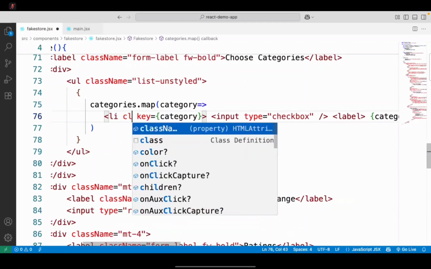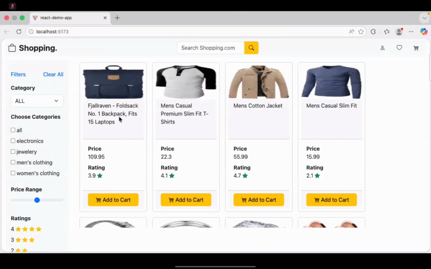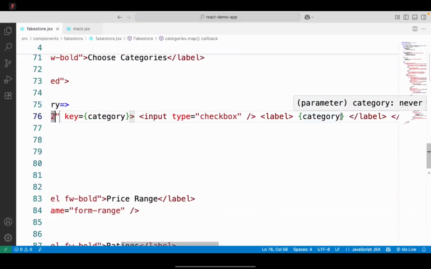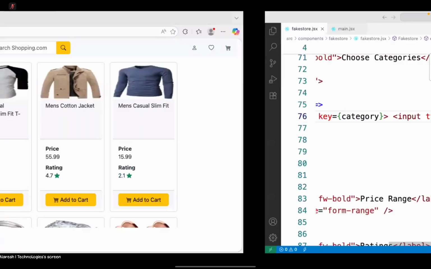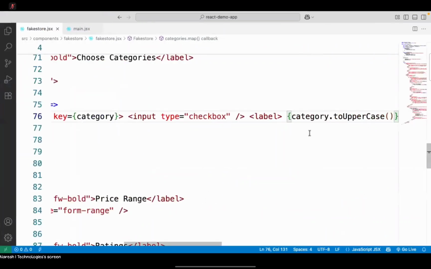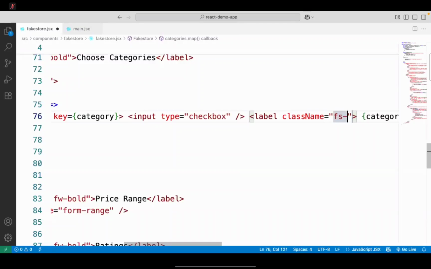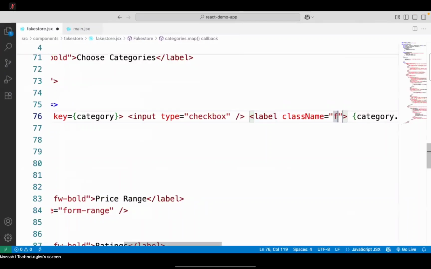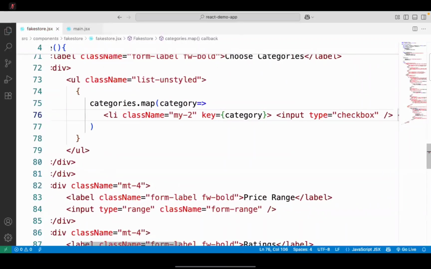Yes. A little bit of class. I will give margin end 2. That means some gap between all the checkboxes. And this also should be displayed in uppercase. We will use text-uppercase. Then it is going to display in uppercase. Font size a little bit, a smaller font size for them. This is for the label, so we will use a little bit of font size for this.